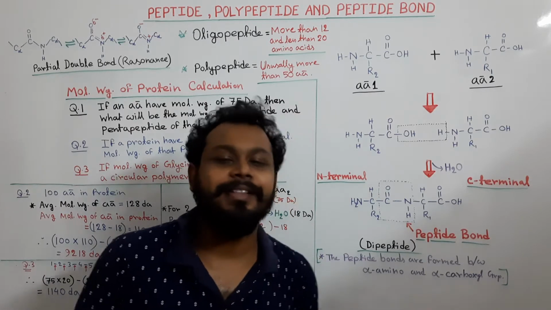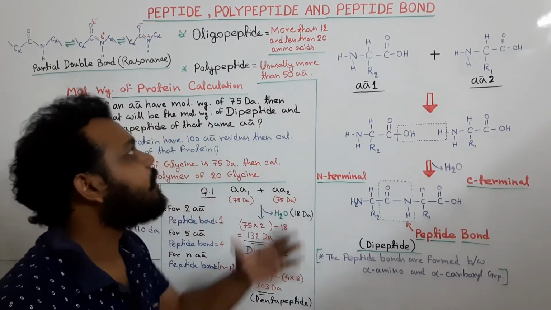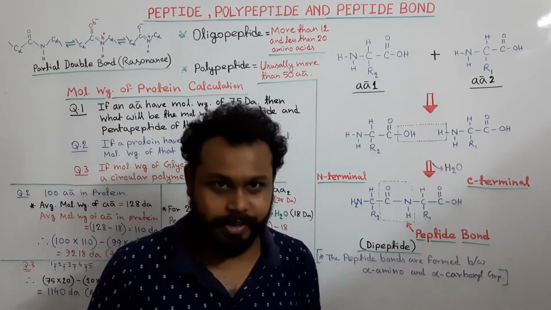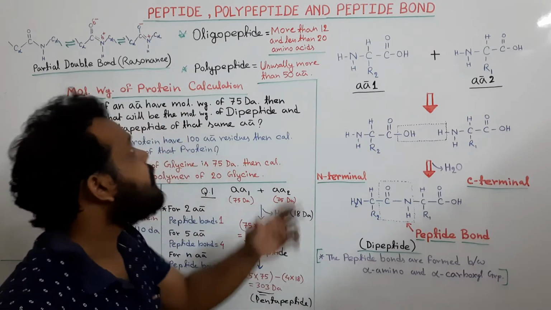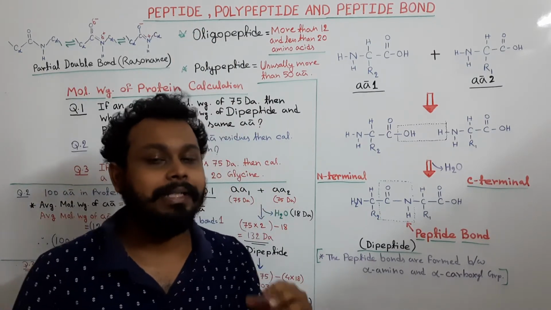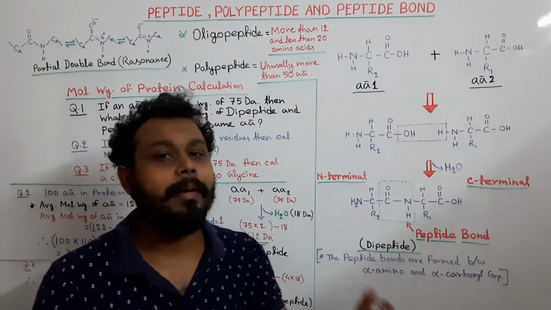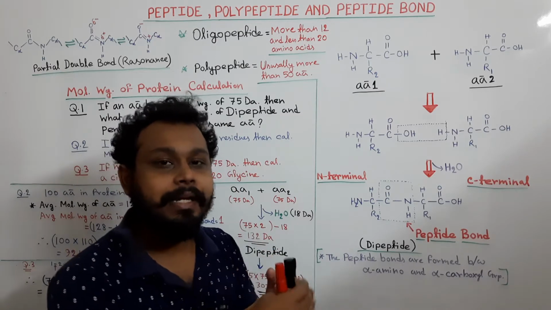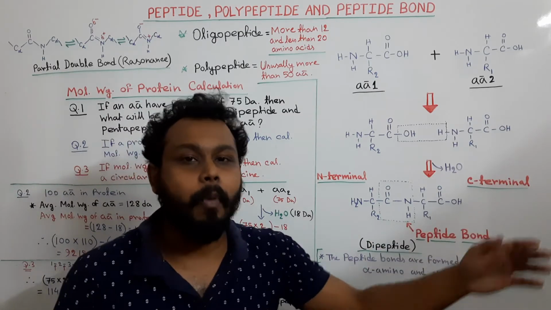Hello friends, today in this video we are going to discuss the peptide, polypeptide and peptide bonds of amino acids. Okay, so the first thing is the peptide. So what is a peptide? A peptide is a compound that contains at least two amino acids or more, which are linked to each other by peptide bonds.